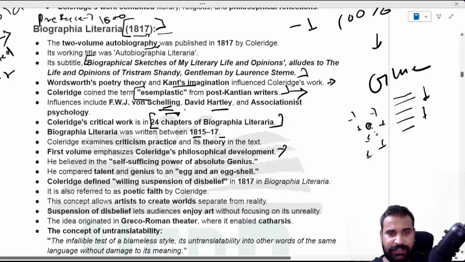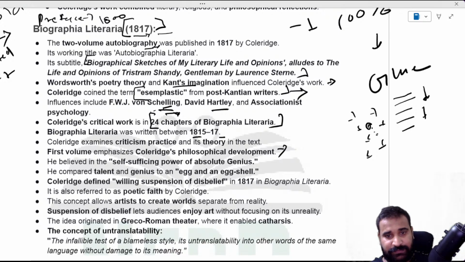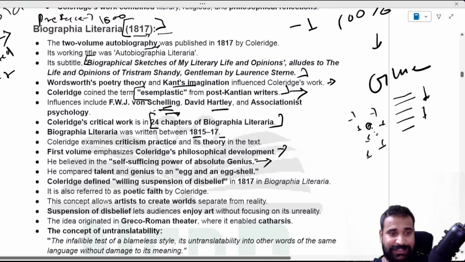First, he is talking about von Schelling and other romantic critics, and his own philosophical development. He believed in the self-sufficing power of absolute genius, and he compared talent and genius to an egg and an eggshell.